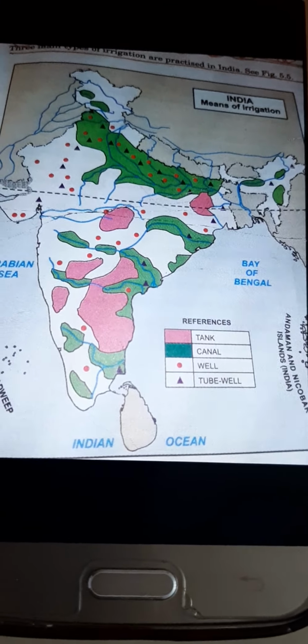While in the southern part, most of the rivers are non-perennial, meaning they get dry during dry conditions. They don't have water then, which is why those rivers are not able to provide water in drier conditions. In the northern part, most rivers are perennial and can provide water to the canals throughout the year. So this is the first geographical condition. Second, in the northern part, the land is quite soft.